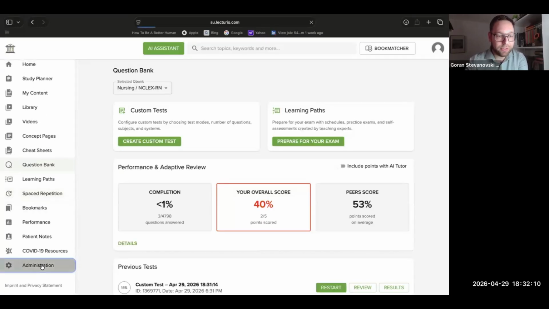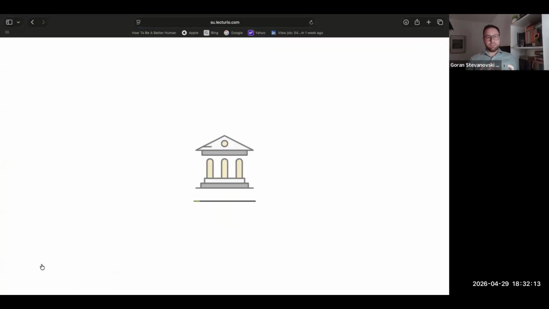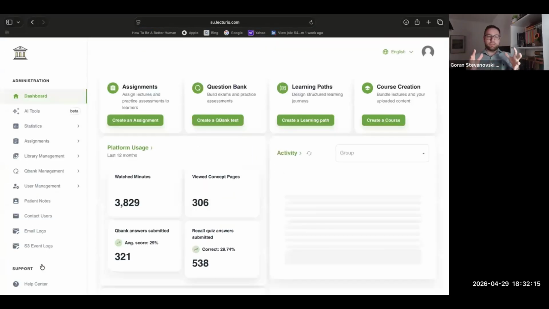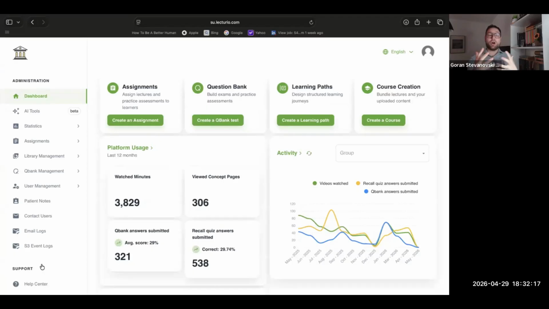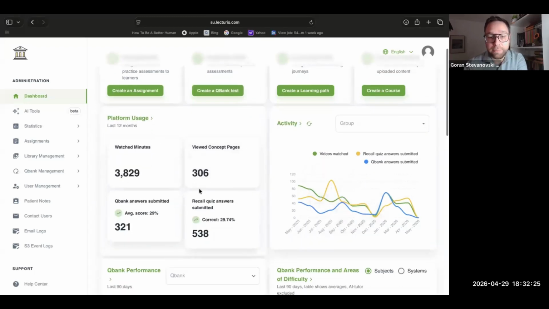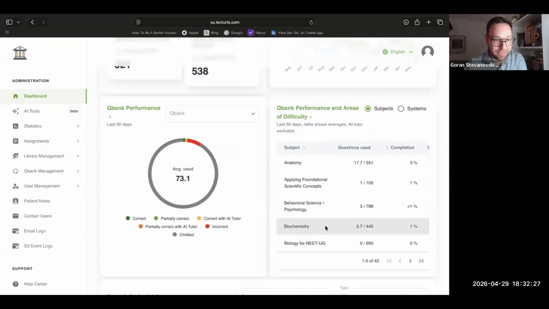Now we go into the administrative aspect of things. When you click administration, you get the view from the faculty side, and you see this is already very different. You have a lot of AI tools here that I mentioned. There's the question bank where you can create a Qbank test from scratch, but you also see all of these statistics. Now we could go into Qbank management as well, where you can